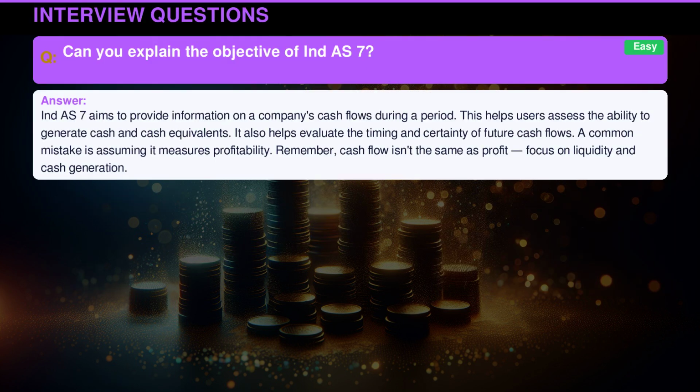Indian Accounting Standard 7 aims to provide information on a company's cash flows during a period. This helps users assess the ability to generate cash and cash equivalents. It also helps evaluate the timing and certainty of future cash flows. A common mistake is assuming it measures profitability. Remember, cash flow isn't the same as profit. Focus on liquidity and cash generation.